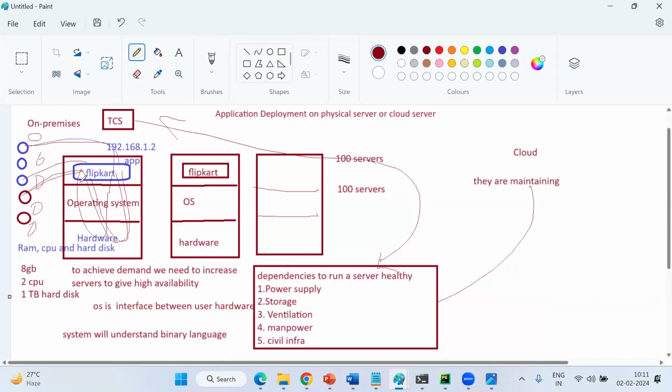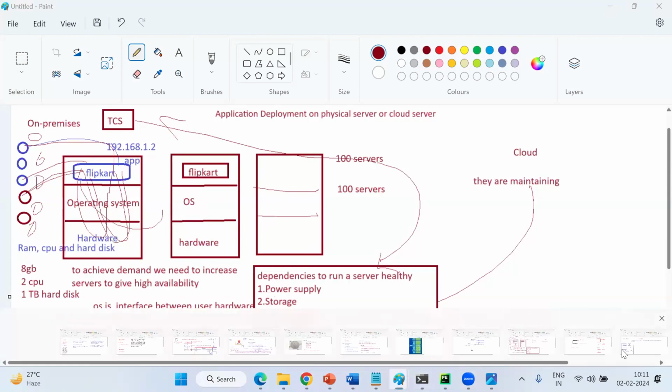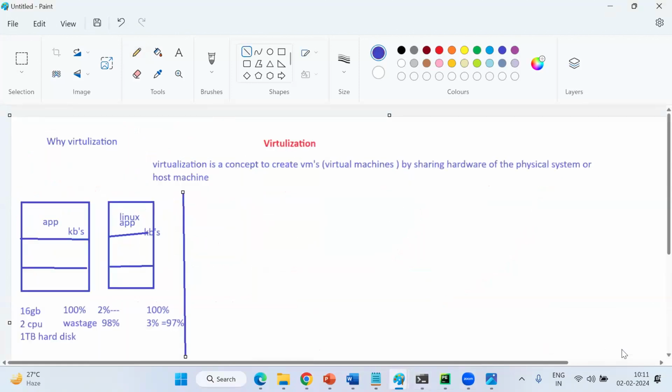Can we create different virtual machines on your server? That's the thought that arose. That is called virtualization. So what virtualization is saying is, you have a server, right? You can install my layer on your OS, and I will provide multiple machines to you.